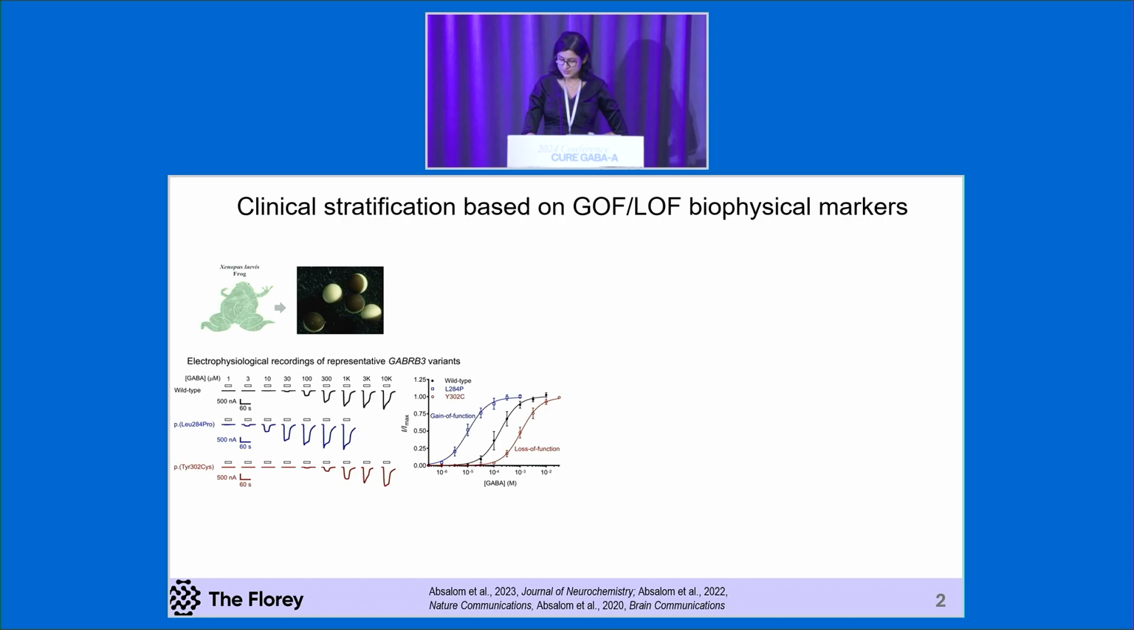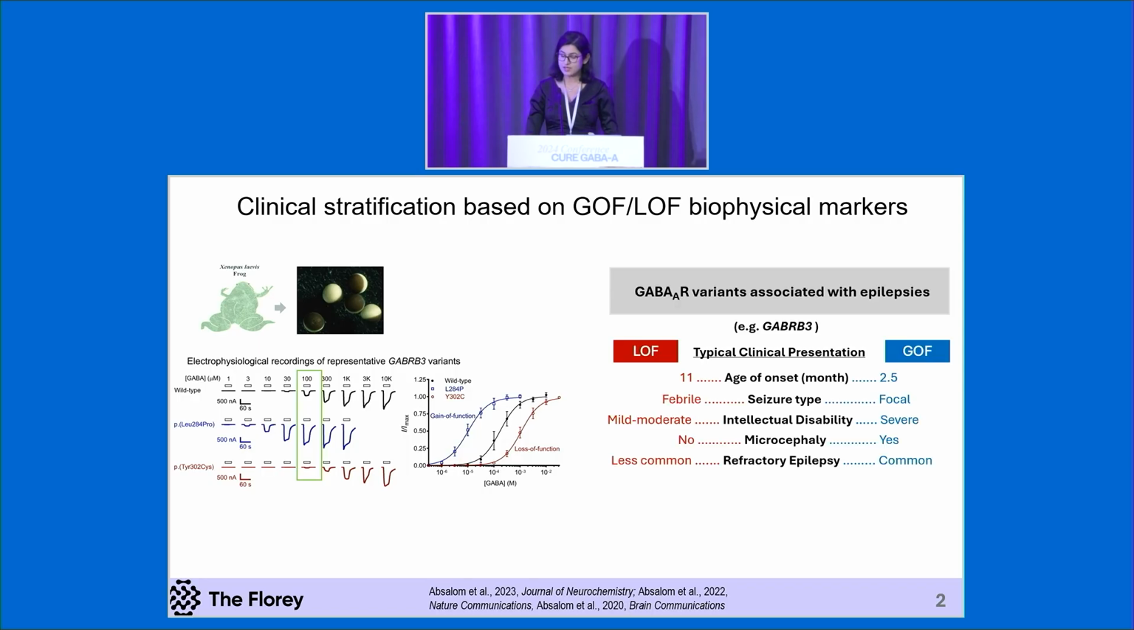You can see in this graph, in response to 100 micromolar GABA, the gain of function variant in blue causes bigger GABA-mediated current compared to control, while the loss of function variant in red causes smaller current. By using phenotype-genotype relationships, it is possible to stratify patients according to whether their variant causes loss or gain of function. For example, patients with gain of function variants present clinically at an earlier age, more commonly with focal seizures.